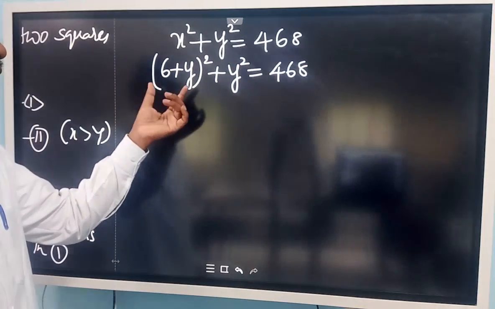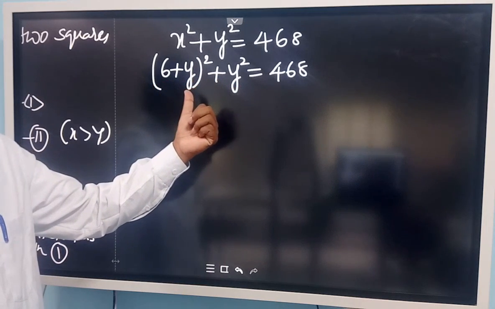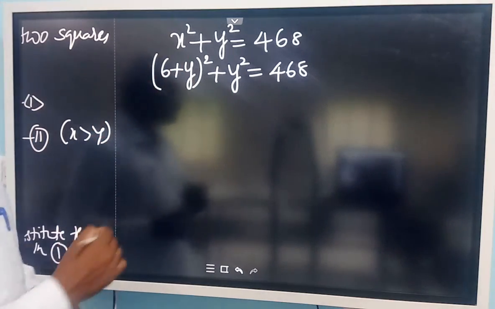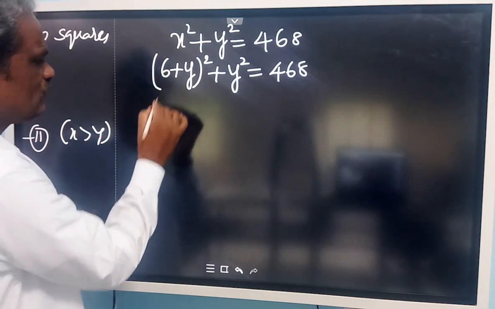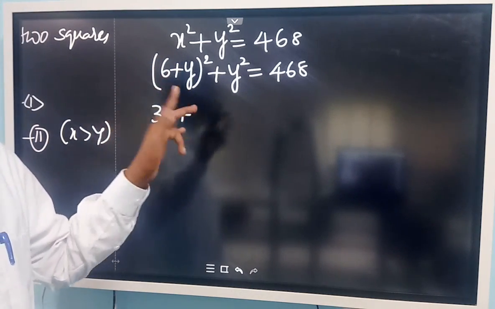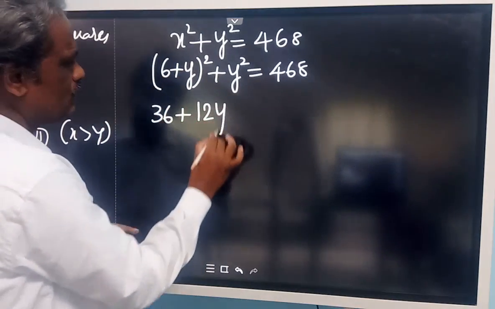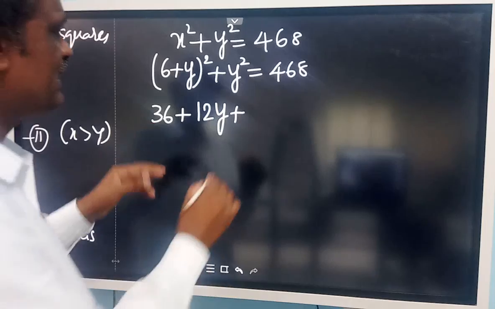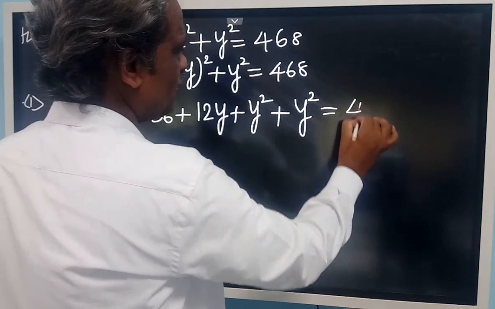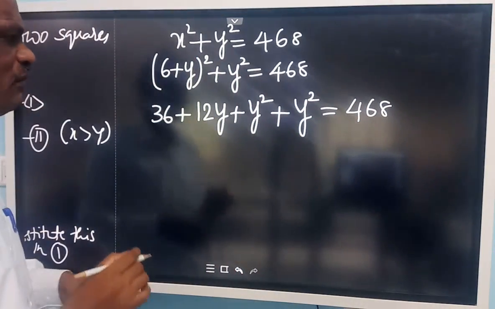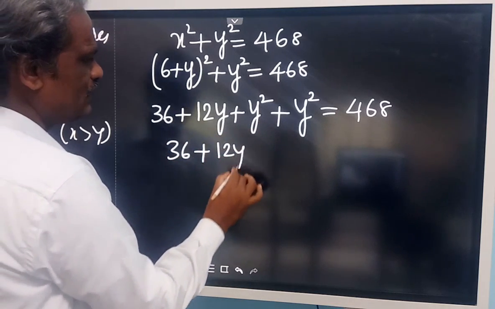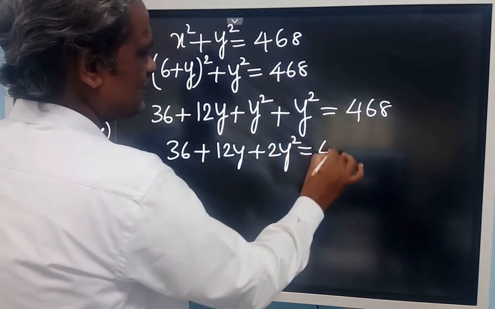Now it is reduced to an equation with a single variable. So let us convert this into standard form. (a plus b) whole square: a square means 6 square, that is 36. 2ab, 2 into 6 into y, 12y, plus b square means y square. Then the other term with y square, you write as it is, equal to 468. So let us simplify this one. This will become 36 plus 12y plus 2y square is equal to 468.